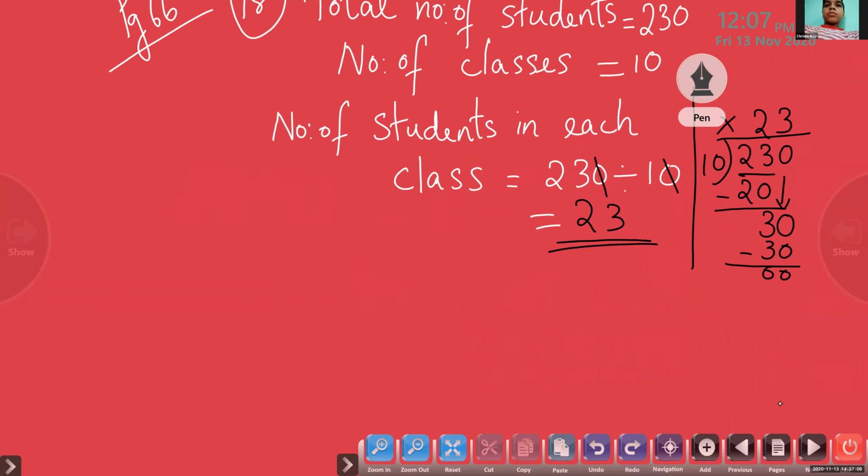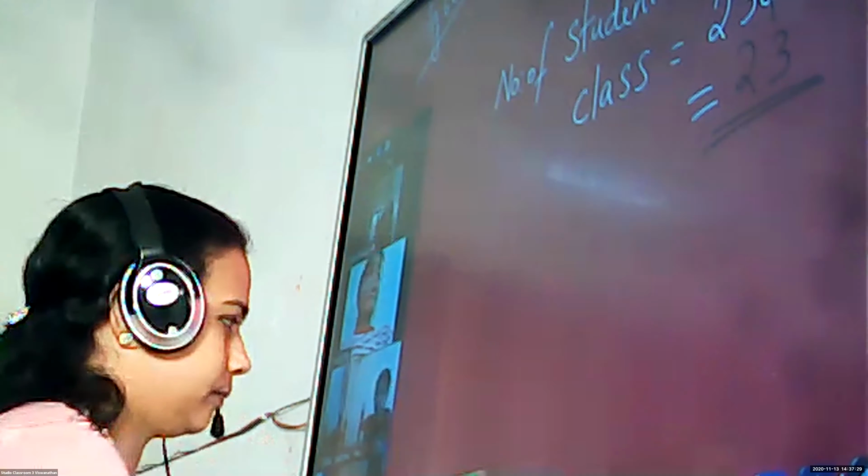So our answer is correct. So 230 divided by 10, you can use this short method, cross out the 0 and you will get the answer as 23. Or you can do this long division. Then also you will get the answer as 23.